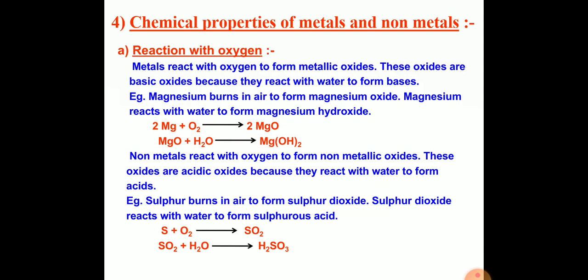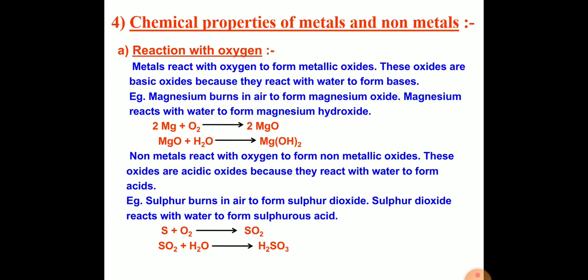Sodium metal reacts with oxygen at room temperature to form a basic oxide, sodium oxide. In the same way, potassium also reacts with oxygen at room temperature to form a basic oxide called potassium oxide. Clear? Sodium oxide is a basic oxide which reacts with water to form an alkali called sodium hydroxide. Metallic oxide being basic turns red litmus to blue.